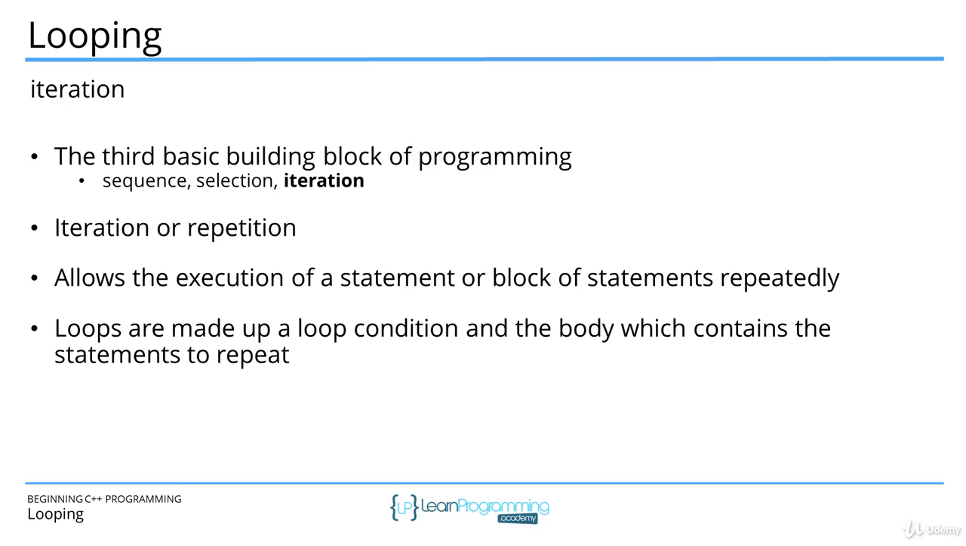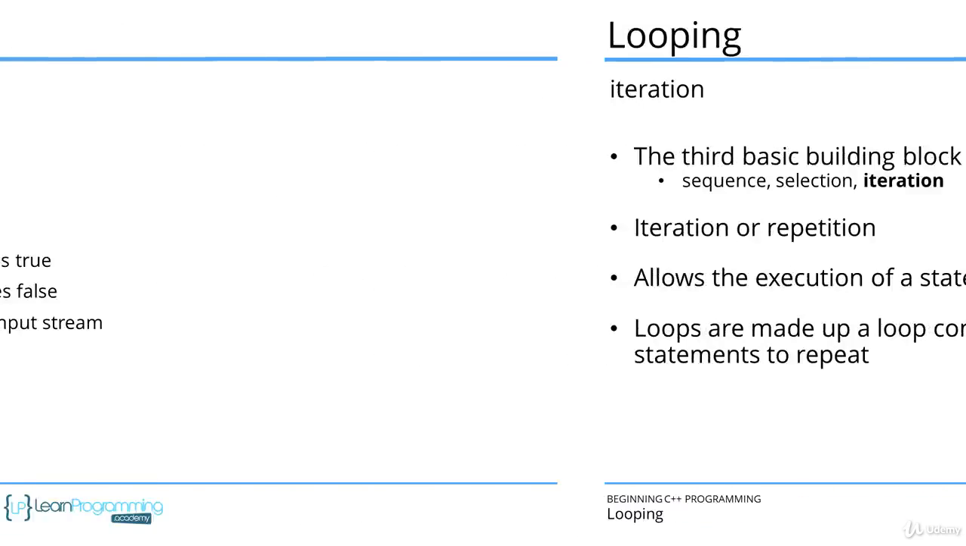Loops allow the execution of a statement or block of statements repeatedly. And they're made up of two sections. First, the loop condition, which determines when we iterate and when we don't. Second is the loop body. That's the statement or block of statements that will be repeated. That's it. Conceptually, it's very simple. Let's look at a few use cases for looping.